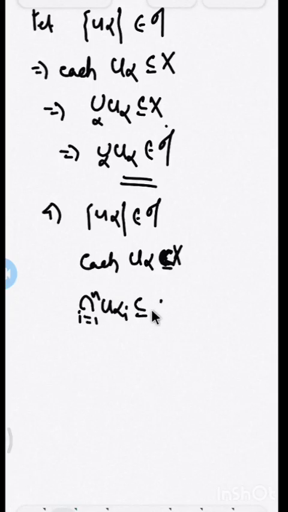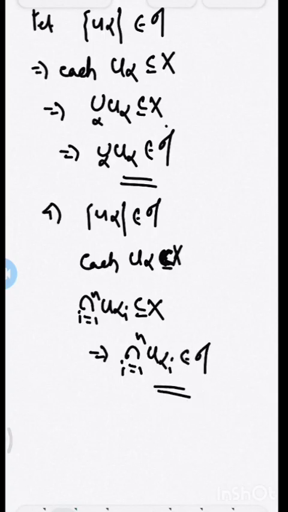It is always a subset of X because if A and B are subsets of X, A intersection B is again a subset of X. So this implies the intersection of U alpha i belongs to tau. So tau satisfies all the properties of a topology. Therefore this tau, actually P of X, the power set of X, is a topology on X.